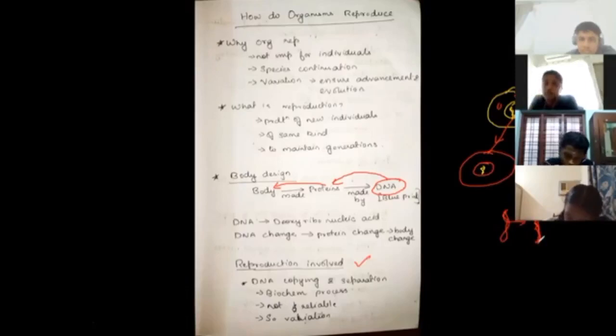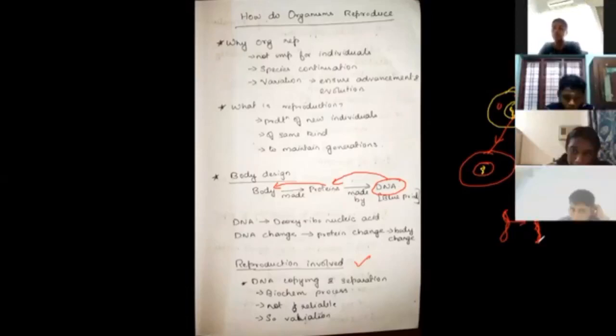There are lots and lots of chemicals and hormones involved in this particular process. So none of the biochemical processes is a foolproof mechanism. So it is not entirely reliable. We can't say that 100% this is accurate. So obviously it is not 100% reliable.